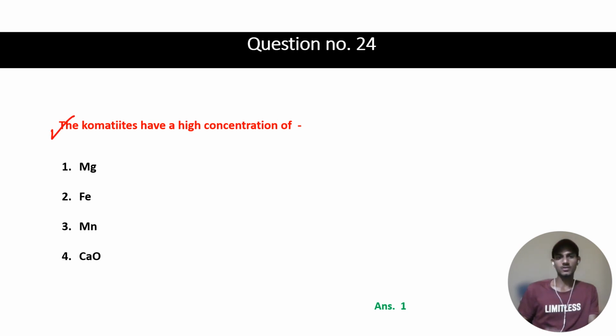Now another question is about komatiite. Komatiite has a high concentration of which element: magnesium, iron, manganese, or CaO? So here the correct answer is Mg.